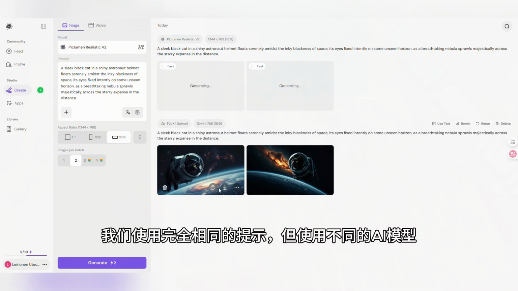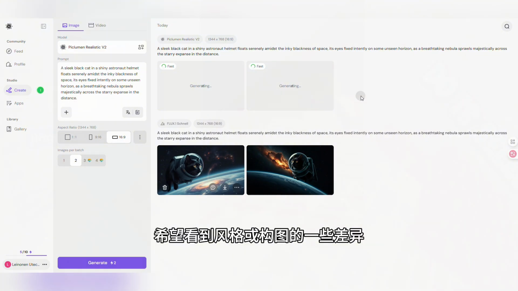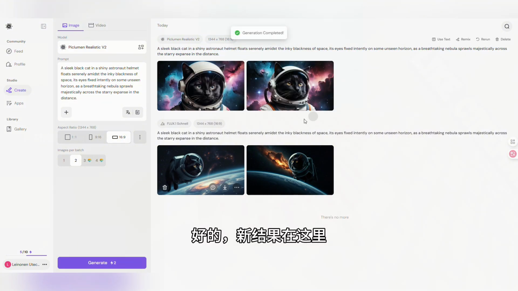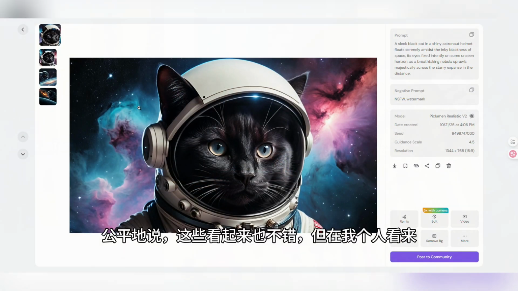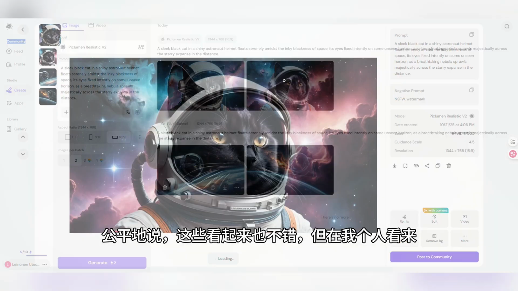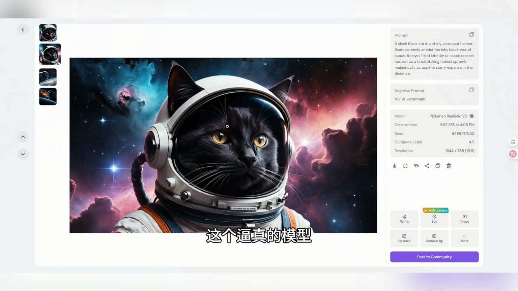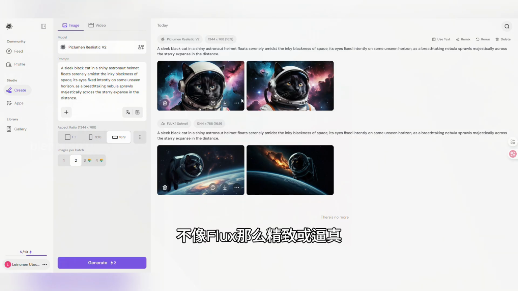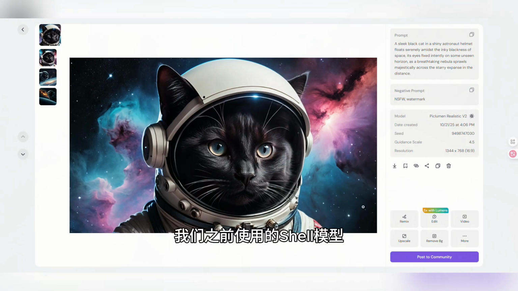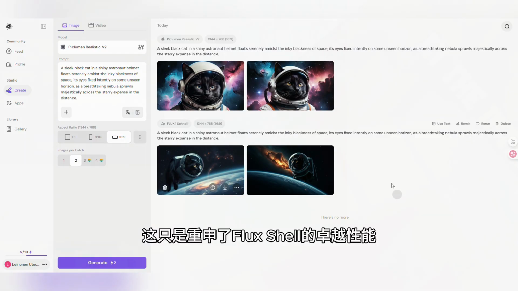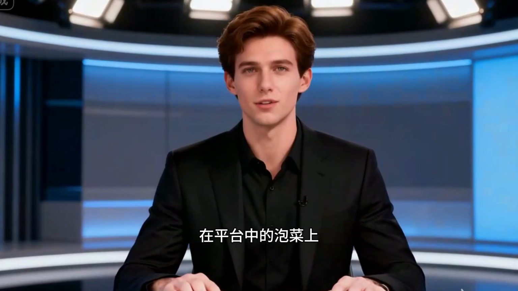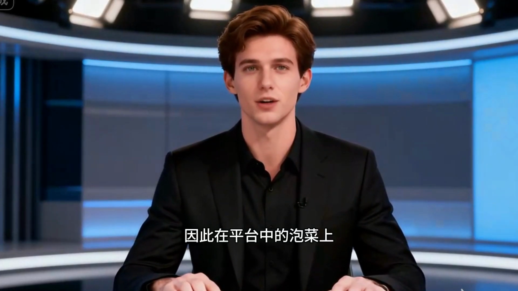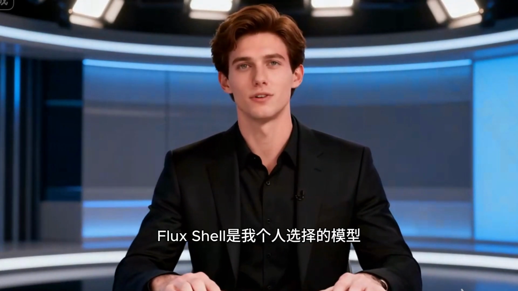We're using the exact same prompt but with a different AI model, hoping to see some differences in style or composition. Okay, the new results are here. We got another 2 images. To be fair, these also look good, but in my personal opinion, this realistic model isn't quite as refined or photorealistic as the Flux Shell model we used earlier. This just reaffirms the superior performance of Flux Shell on the PicLumen platform. Therefore, on PicLumen, Flux Shell is my personal model of choice.